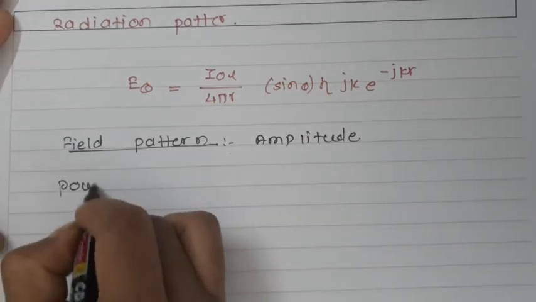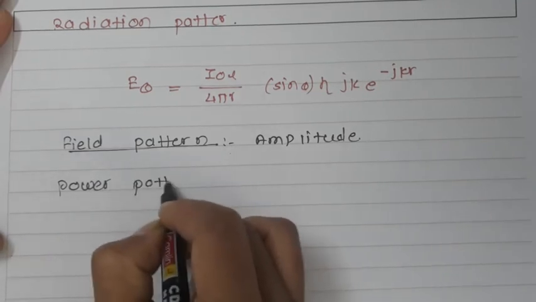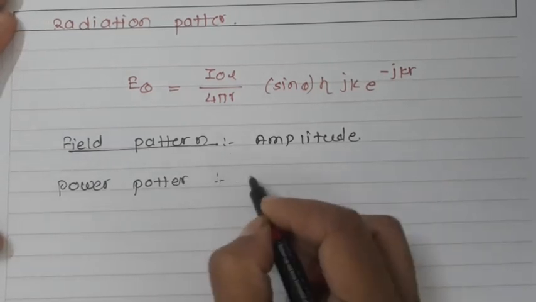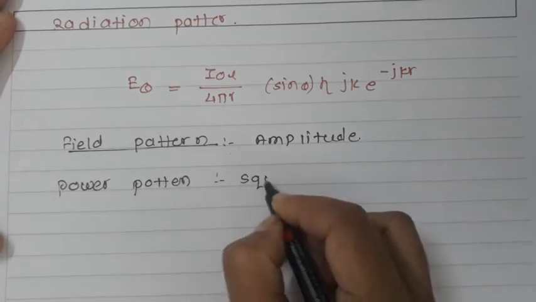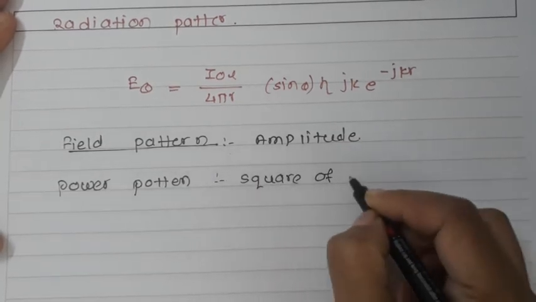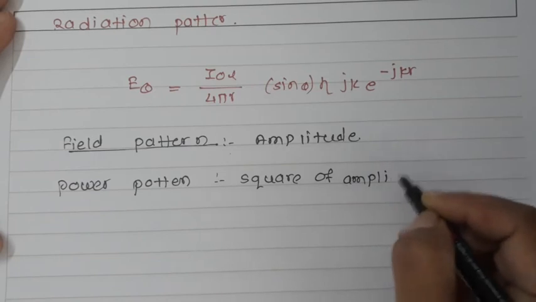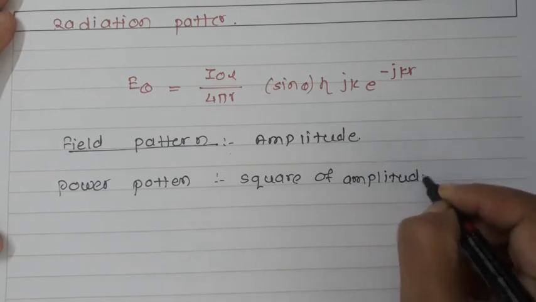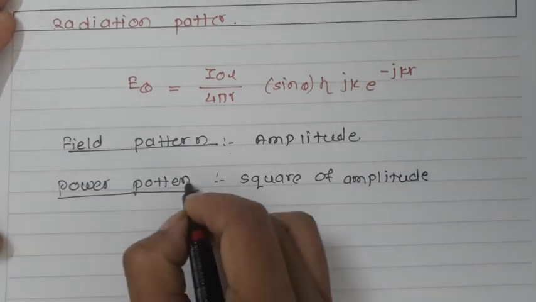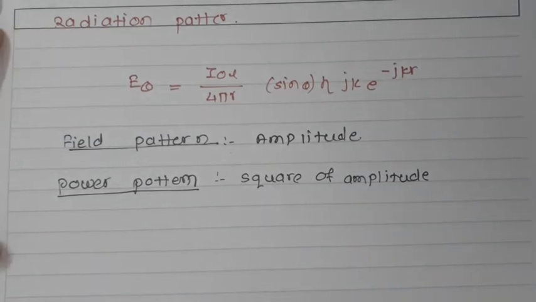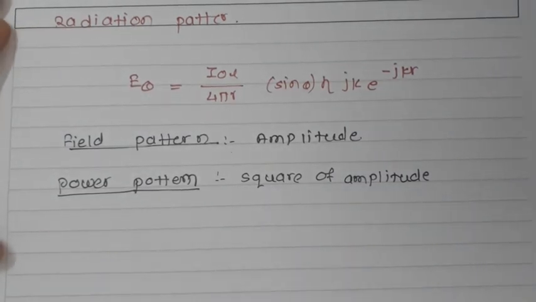And when I talk about the power pattern, the square of the amplitude is plotted. So these are the two patterns. The three-dimensional plot of an antenna is avoided by plotting the E plane and H plane patterns separately.